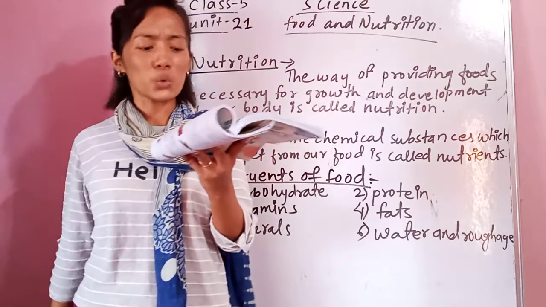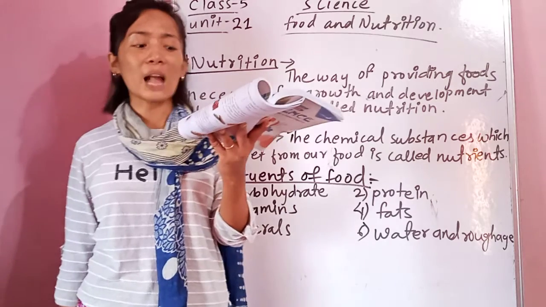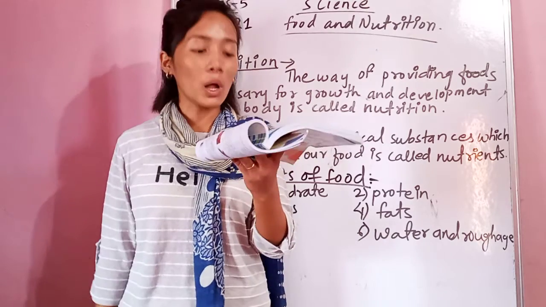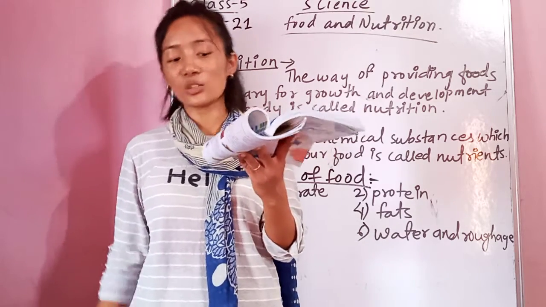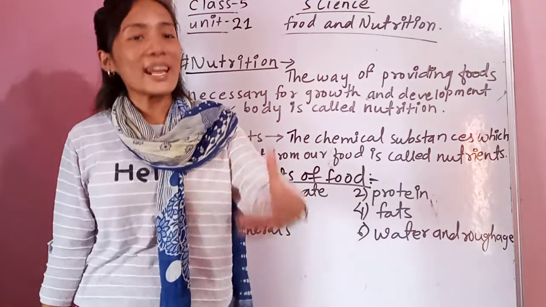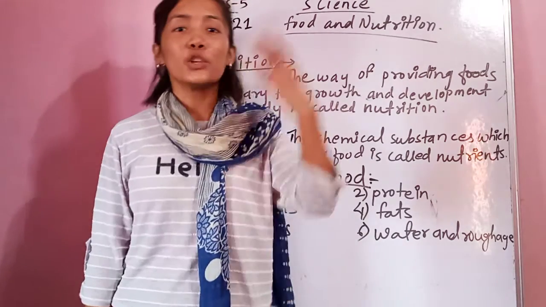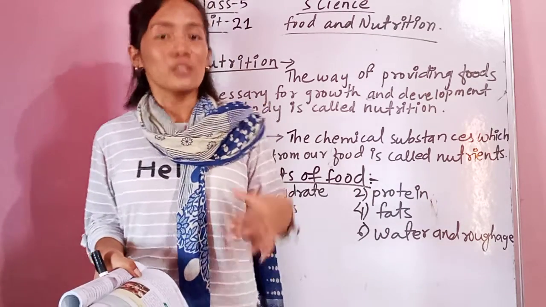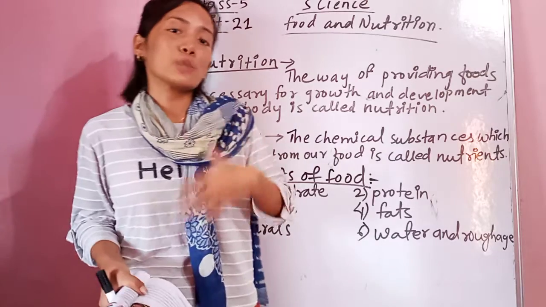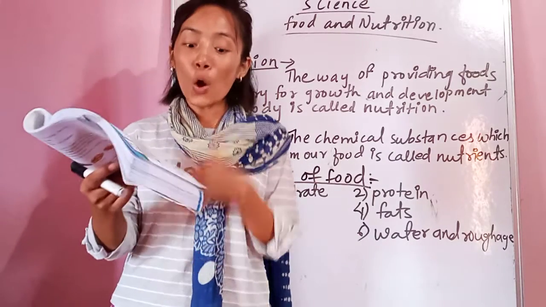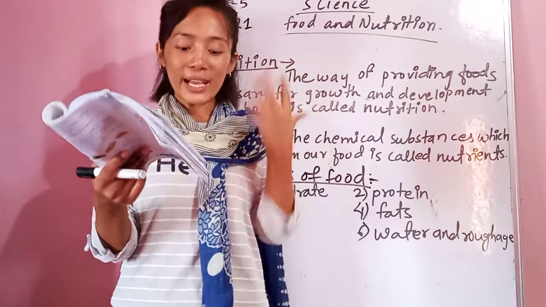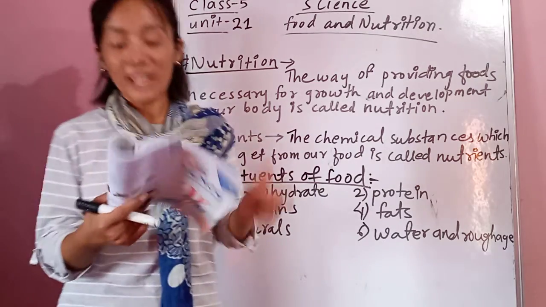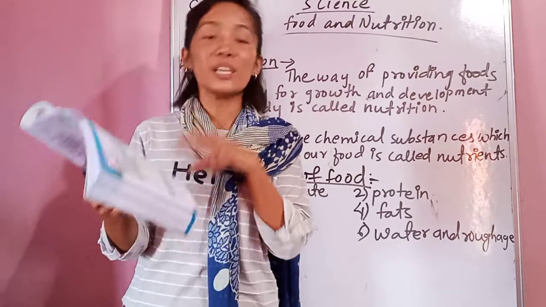So we get our nutrients by eating rice, roti, fruits, vegetables, milk, butter, bread, eggs, pulses, fish, meat, sugar, and so on. So for getting all kinds of nutrients, you have to eat these kinds of food, the food that I have just said, isn't it? And that is written in your book also, in the second paragraph of page number 192 of the class 5 book. There it is written that you have to eat these kinds of foods.